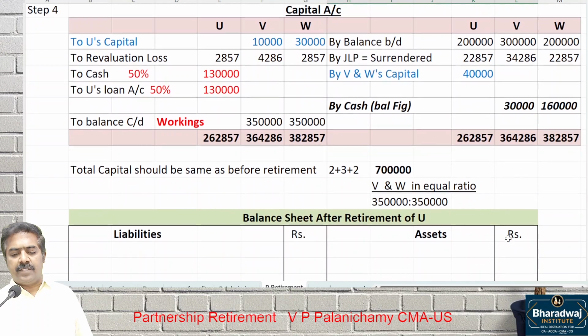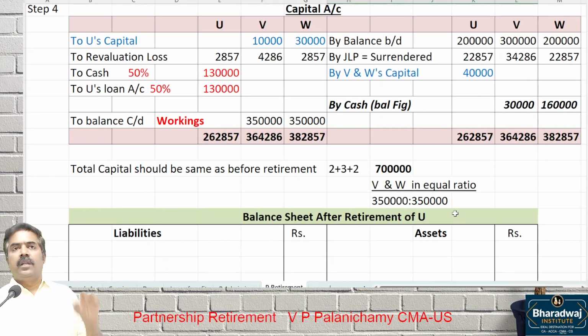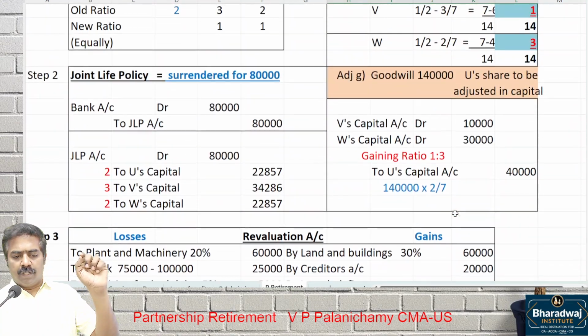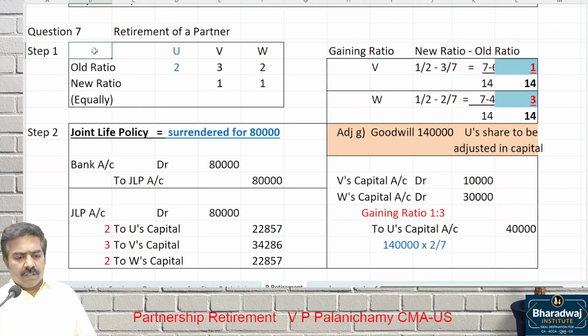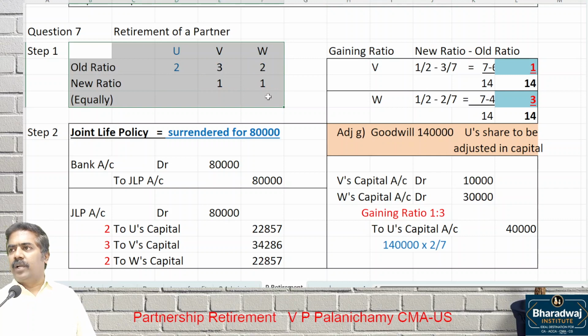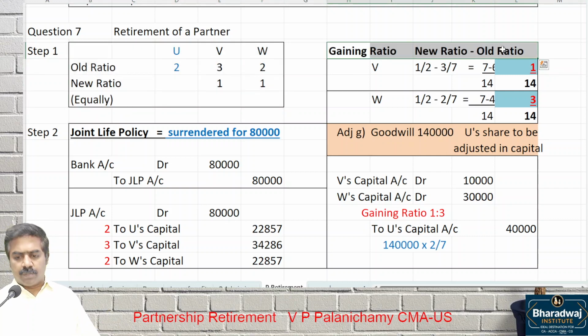Prepare the balance sheet after retirement of you. Just a minute, recollection that is important to continue. Pay attention. Old ratio, new ratio. Any doubt in it? It is given in the question. Why are we working out gaining ratio in this question? Because of retirement of partner, there is a gaining ratio.